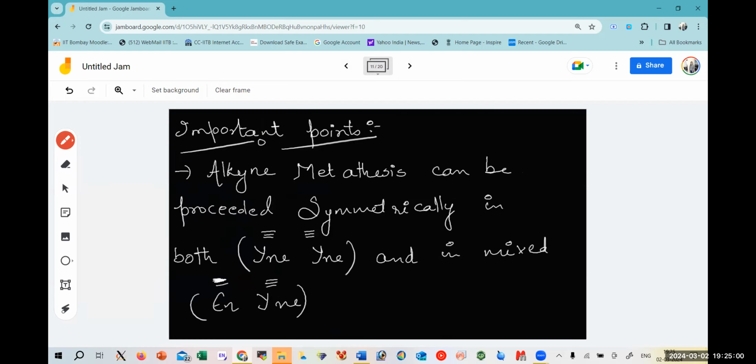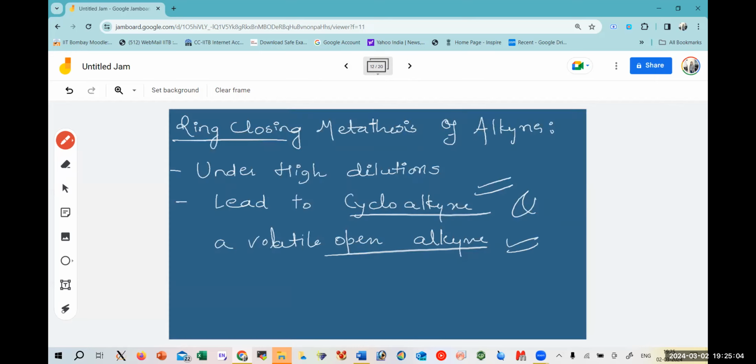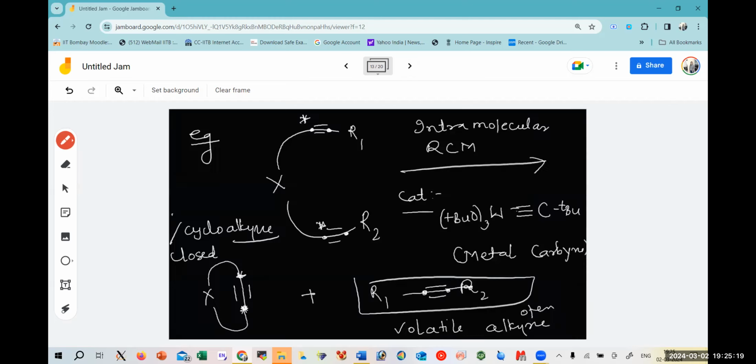It can undergo alkyne-alkyne or ene-yne kind of systems. Then we saw that RCM, ring closing metathesis of alkynes, works under high dilution, and it would always lead to a cycloalkyne formation and an open alkyne, where we saw this kind of example. It is closing here, making a cyclo product, and giving you an open chain volatile alkyne.